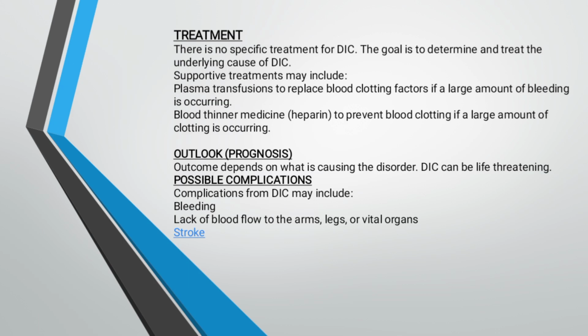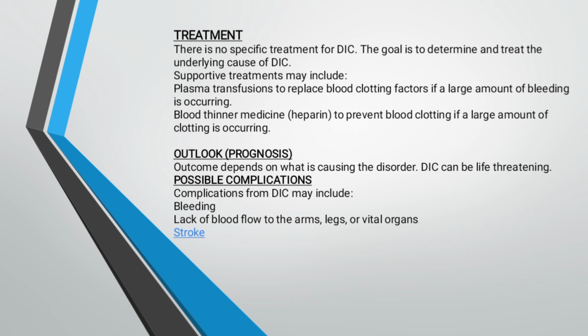The treatment: there is no specific treatment for DIC. The goal is to determine and treat the underlying cause of DIC. Supportive treatment may include plasma transfusion to replace blood clotting factors if a large amount of bleeding is occurring, and the blood thinner medicine heparin to prevent blood clotting if a large amount of clotting is occurring.